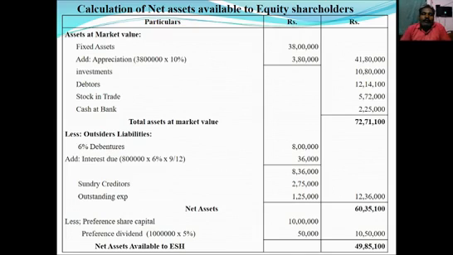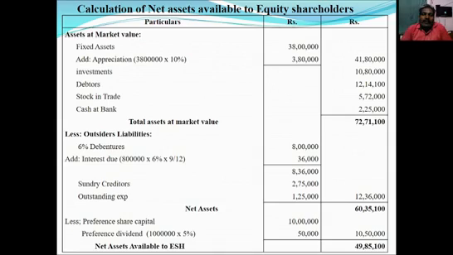So they have given in the balance sheet fixed assets 38 lakhs, but the fixed assets appreciation by 10%. That means increased by 10%. So 38 lakh into 10%, we will get 3 lakh 80,000. So adding the appreciation value with fixed assets, the fixed assets market value is 41 lakh 80,000.